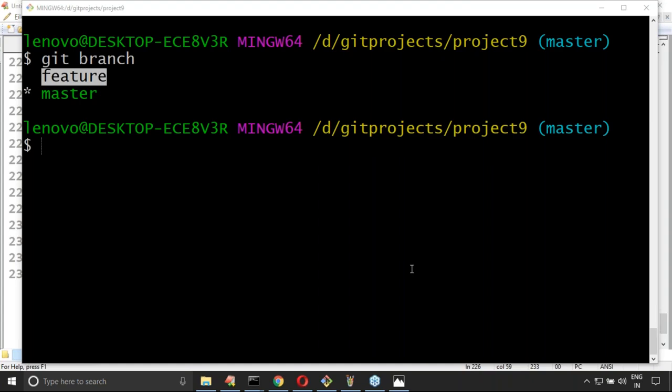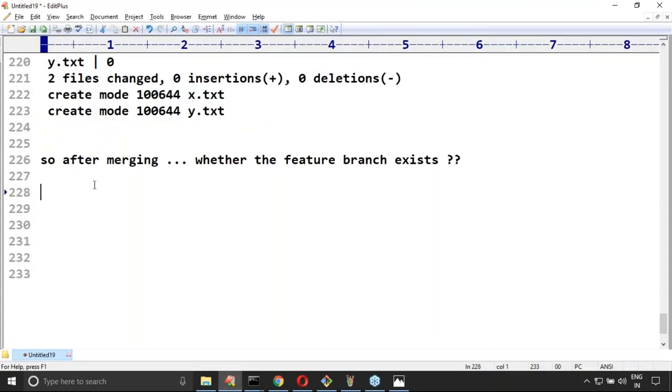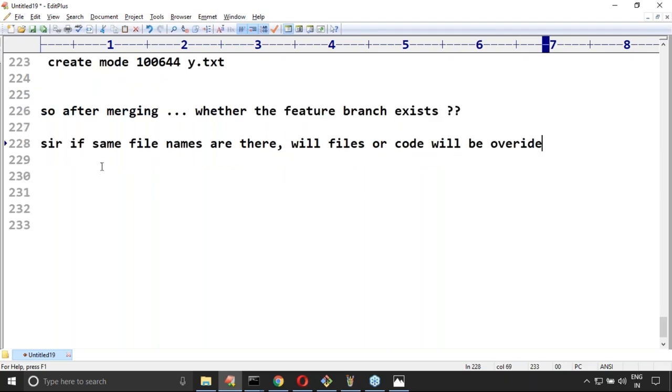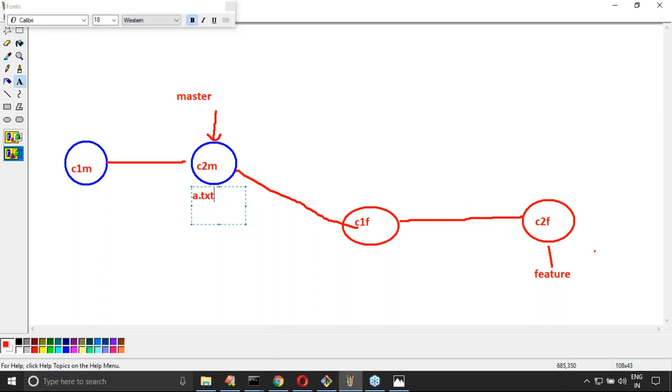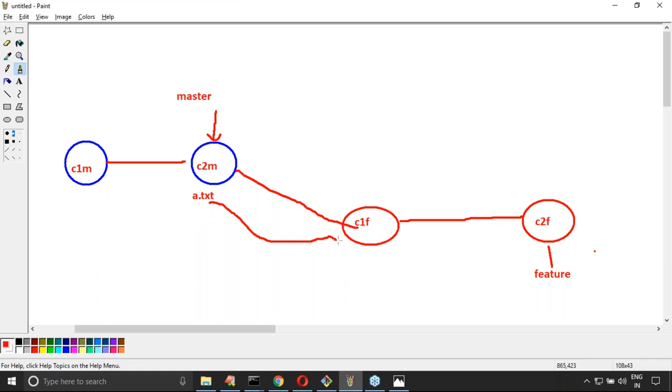Now the next question: Girinath is asking a small doubt. Observe carefully. Sir, if the same file names are there, will the files or code be overridden or not? Suppose a.txt is there in the master branch. Now will this a.txt come to the child branch or not? Girinath, please confirm. Yes, it will come to the child branch.